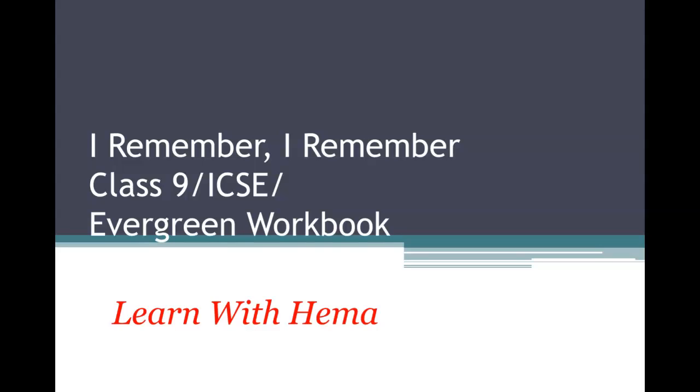Fourth question, what kind of tree was planted by the poet's brother? A, fir tree, B, laburnum, C, rose, D, oak. The correct answer is option B, laburnum. Fifth question, and thought the air must rush as fresh to swallows on the wing. Which figure of speech is used in these lines? Option A is simile, option B metaphor, option C irony, option D oxymoron. So the correct answer is option A, simile.